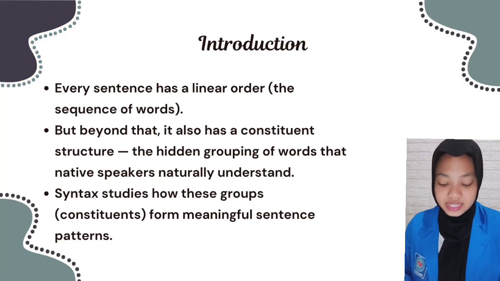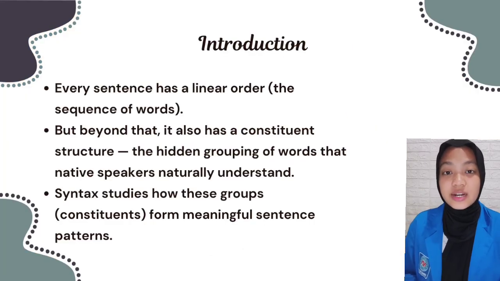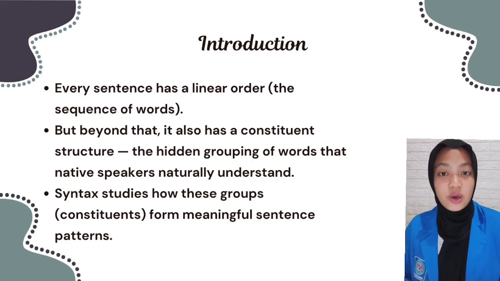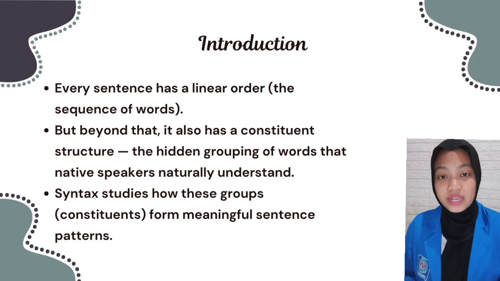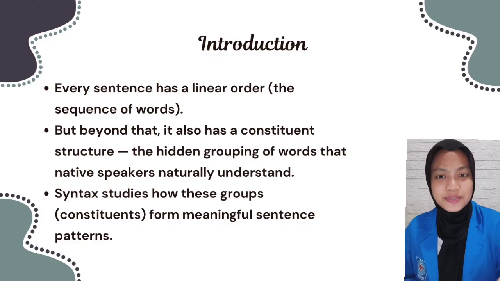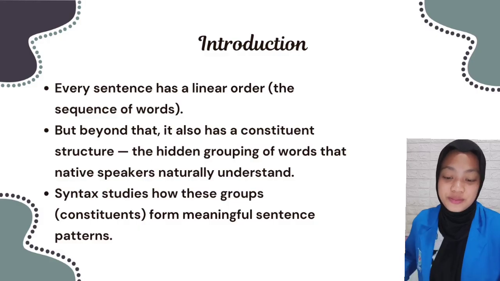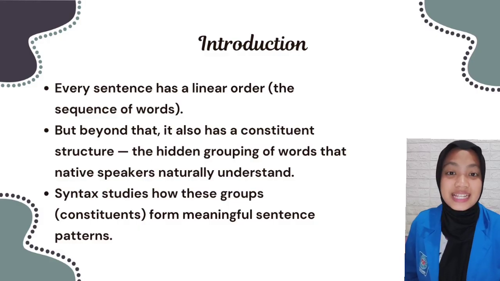Every sentence has a linear order, or a sequence of words. Words in a sentence come in a specific sequence that makes sense. For example, "the cat sleeps" is correct, but "cat that sleeps" is not correct. This is what we mean by saying every sentence has a linear order.